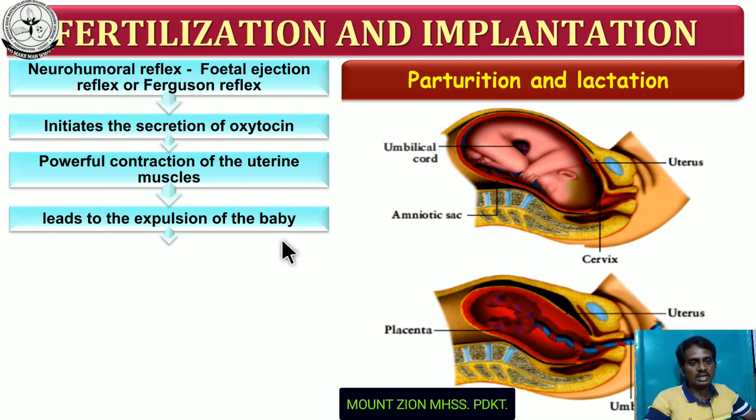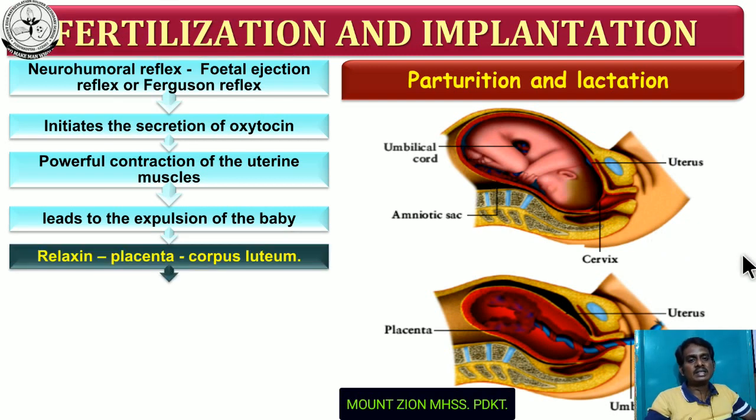So the first one is initiating the secretion of oxytocin. As a result of oxytocin, see what will happen? A powerful contraction takes place in the uterine muscles. As a result, the delivery of the fetus takes place. Here, this is an emptied uterus. Okay, and the next event: relaxin, another hormone secreted by the placenta and the corpus luteum.